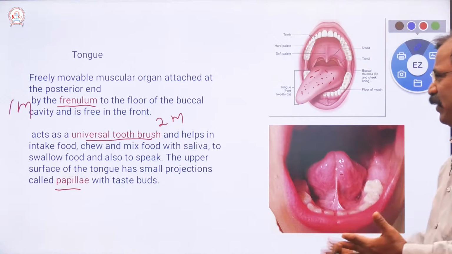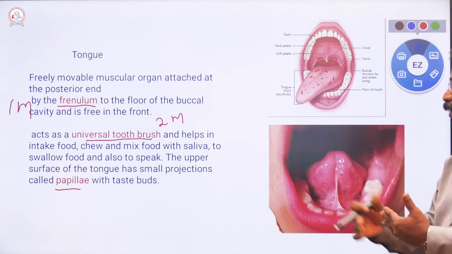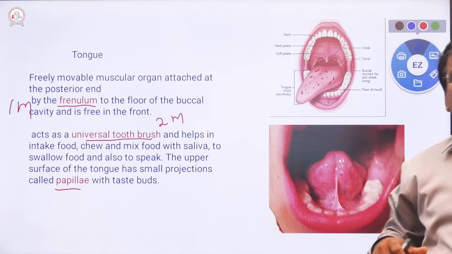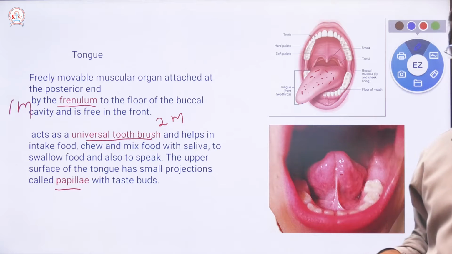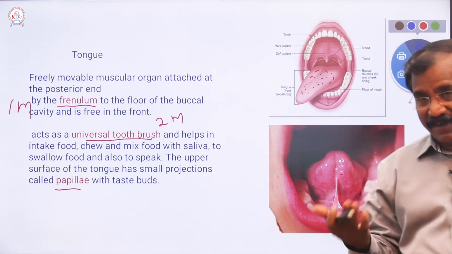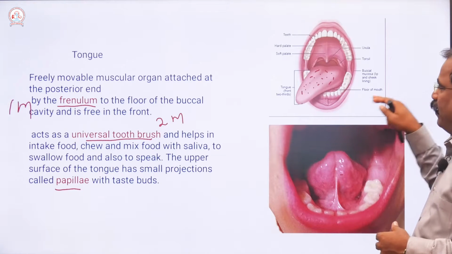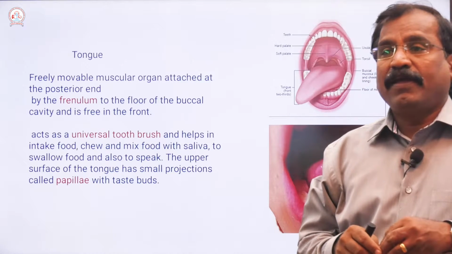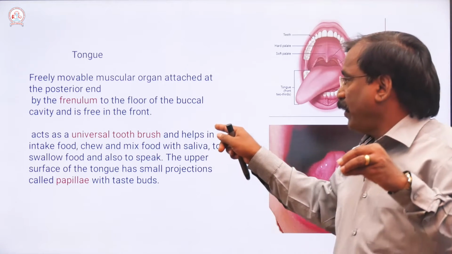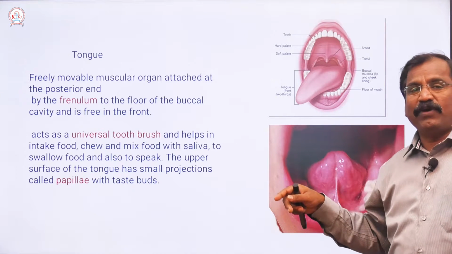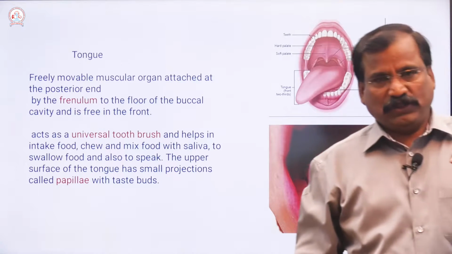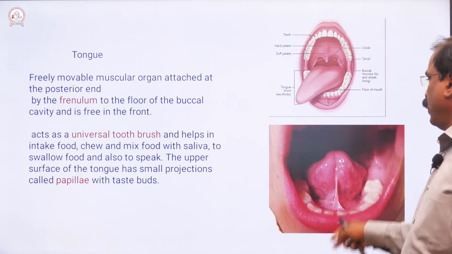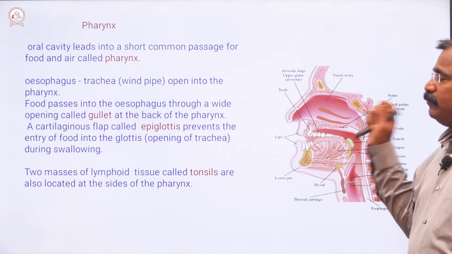Functions, this is common. The upper surface possesses papillae, mushroom-shaped sensory structures meant for taste. Here in this slide, the frenulum. From the 1 mark point of view, it is called the universal toothbrush. That is for 2 marks and 3 marks. That is very important.